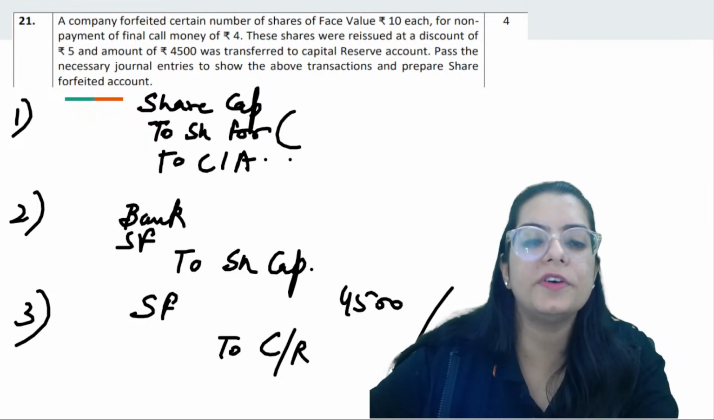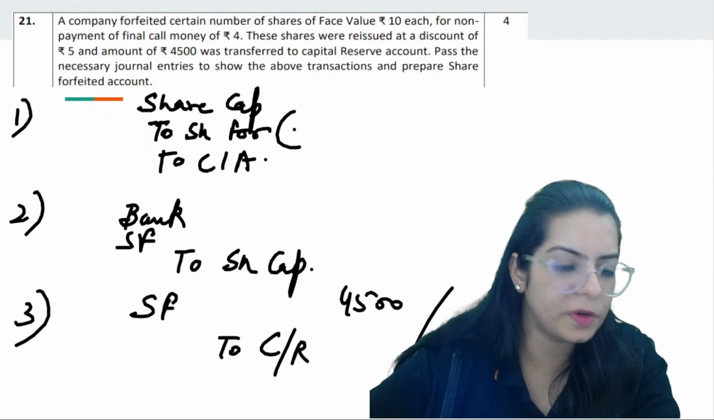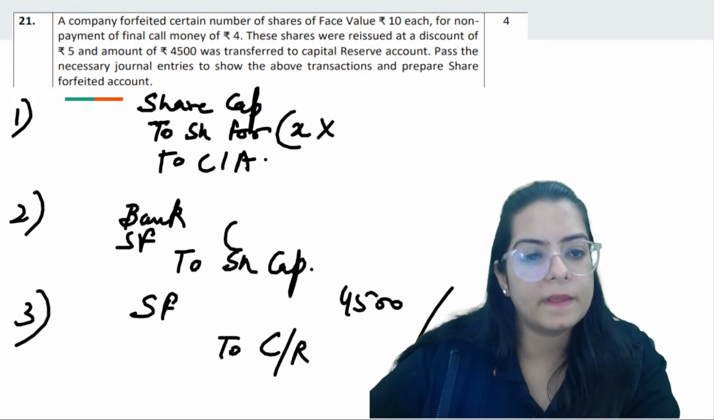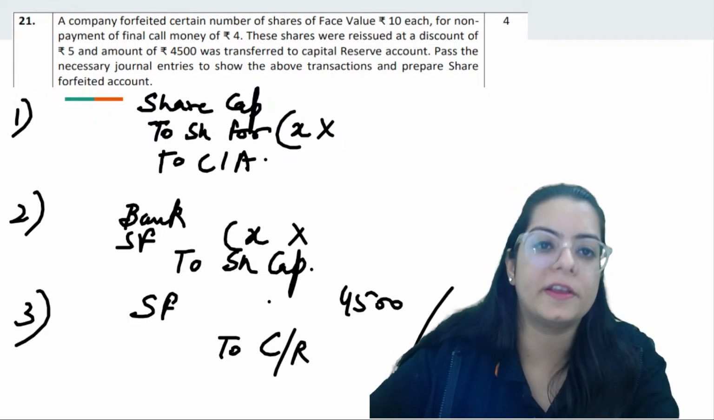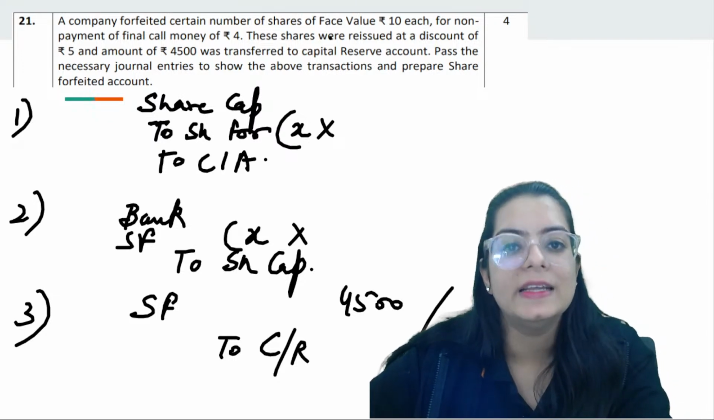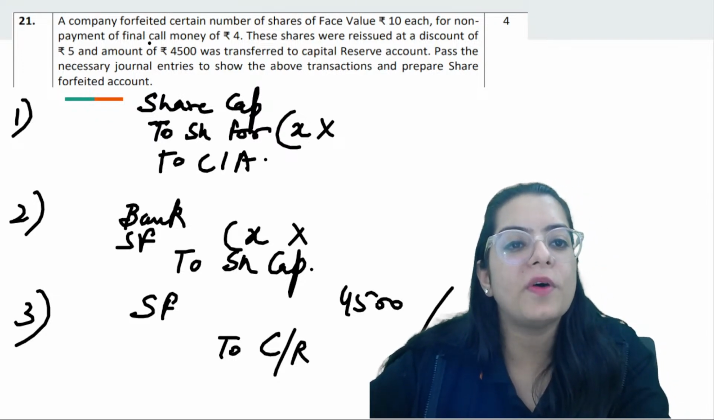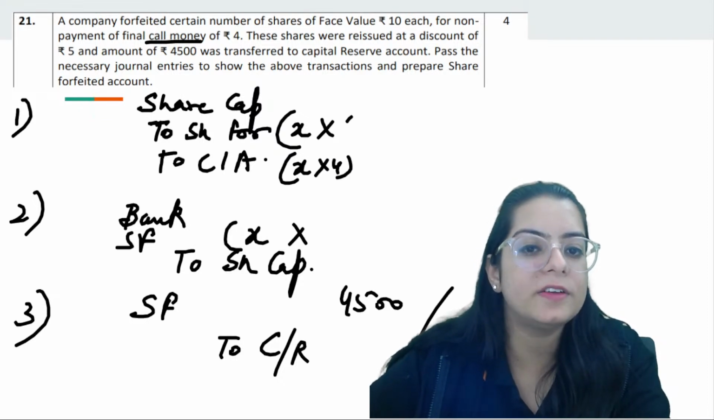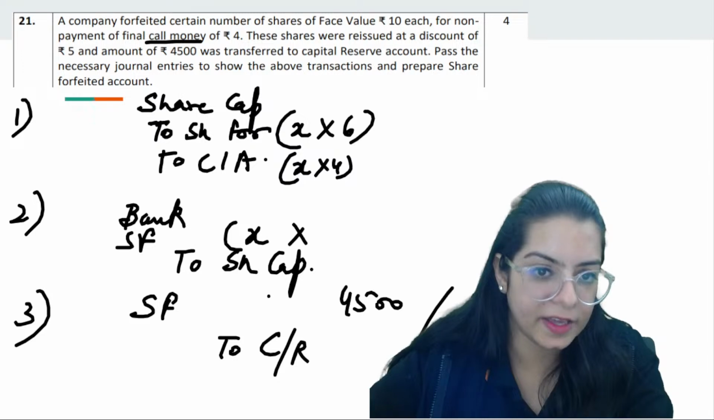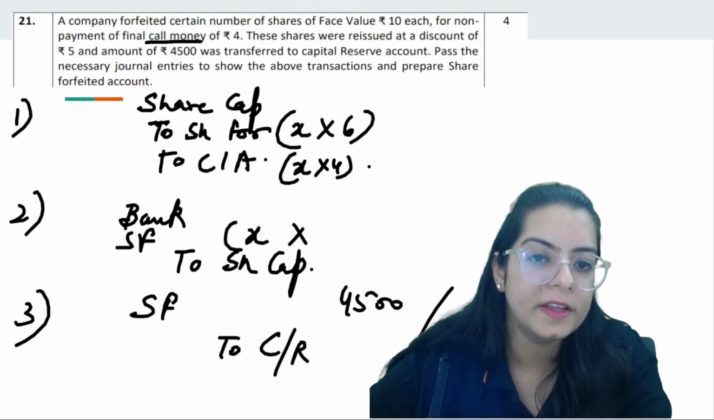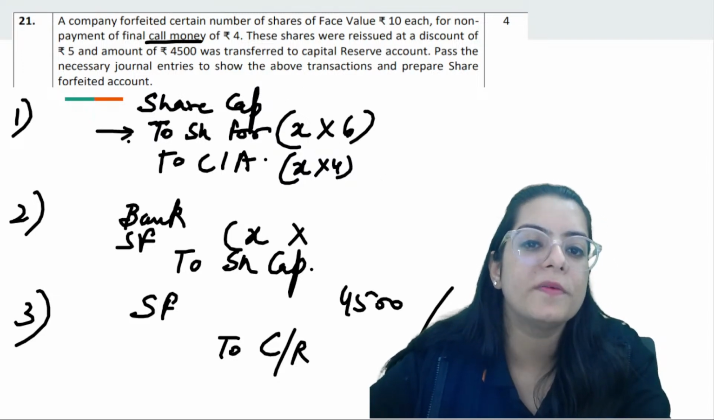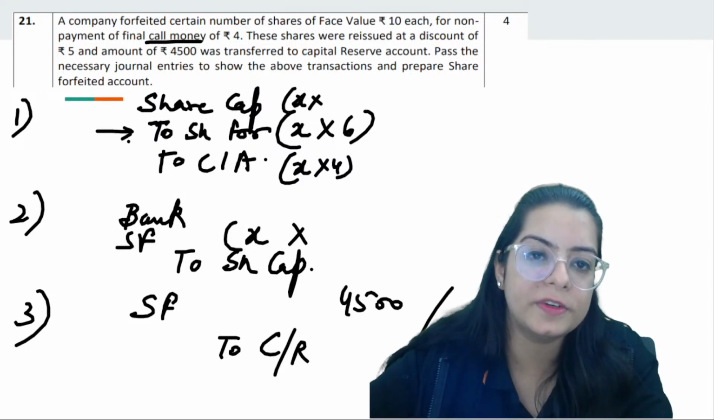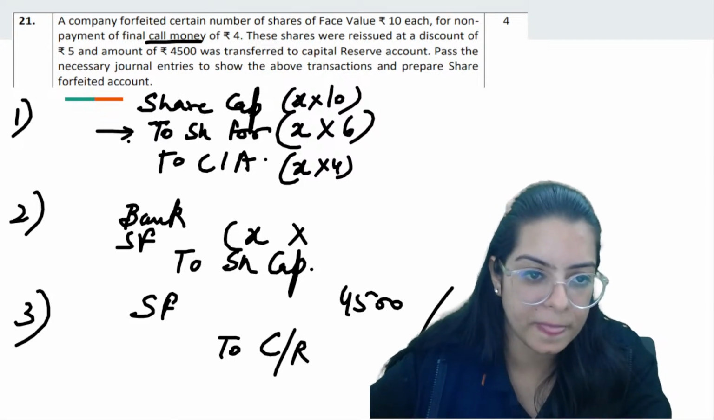So in share forfeiture, if you don't know the number of shares, let the number of shares be X. And here also we don't know the number of shares, let it be X. But you know one thing, that for the non-payment of final call, X into 4 and X into 6 is here. That means share forfeiture was done of rupees 6, 6 is received and X into 10 is here. Okay, good. That we came to know.